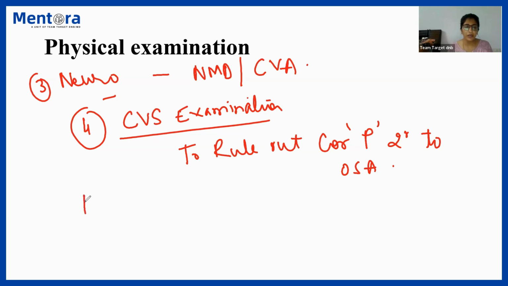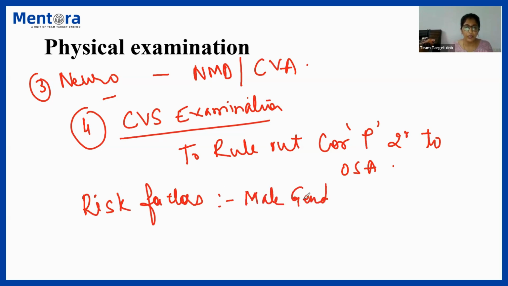Just to mention for your knowledge, the other risk factors for development of OSA other than obesity are: number 1, male gender, they're more prone to development of OSA, and number 2, older age.